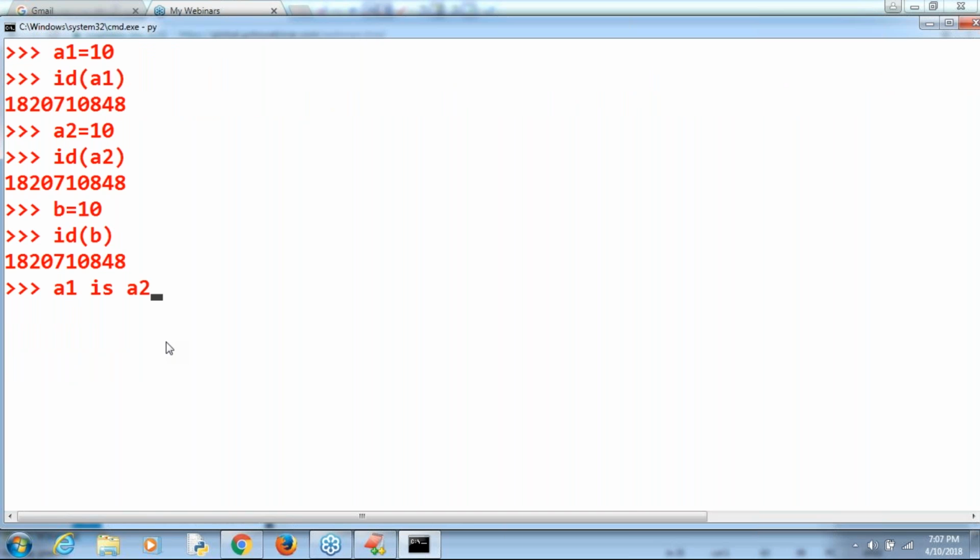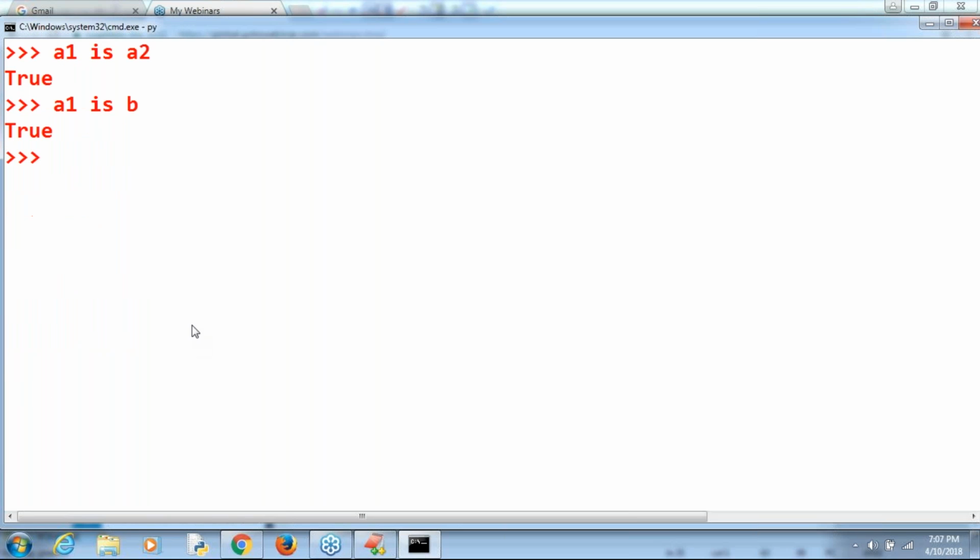Like A1 is B, where A1 is equal to 10 and B is equal to 10. What answer will we get by default, true or false? True, by default we get true. Remember that. Whether they internally point to the same object or not, that is what you should be aware of.